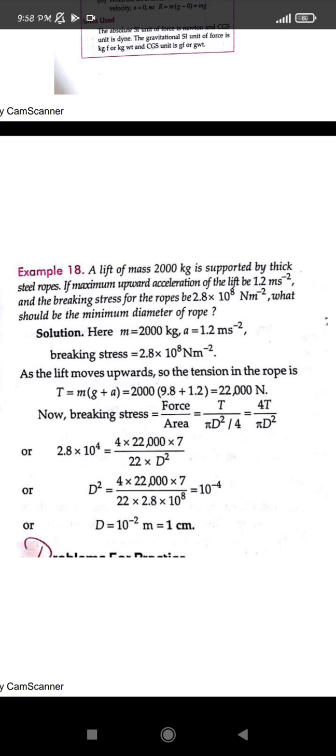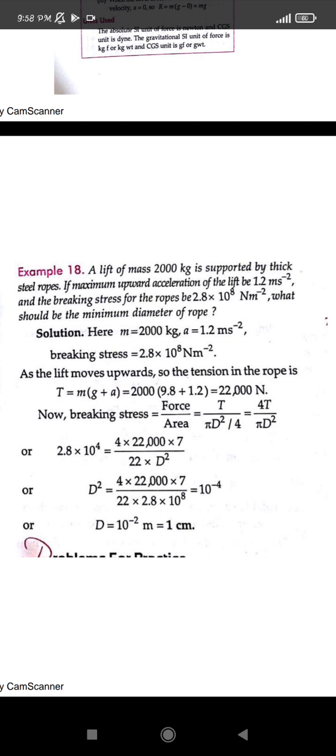Since it is moving in the upward direction, the apparent weight is m(g + a), where a is the acceleration along with the gravitational acceleration. 9.8 plus 1.2 is taken as 11, and 11 into 2 is 22, and 22 into 1000 will be 22,000 Newton. So the tension on the rope, or the apparent weight acting on the ropes of the lift, is 22,000 Newton.